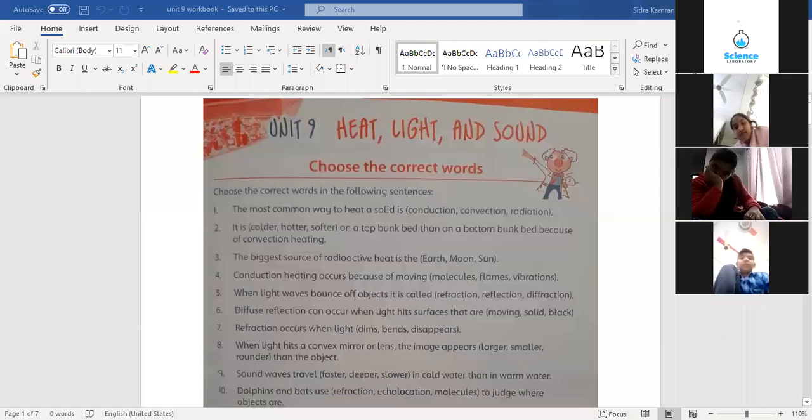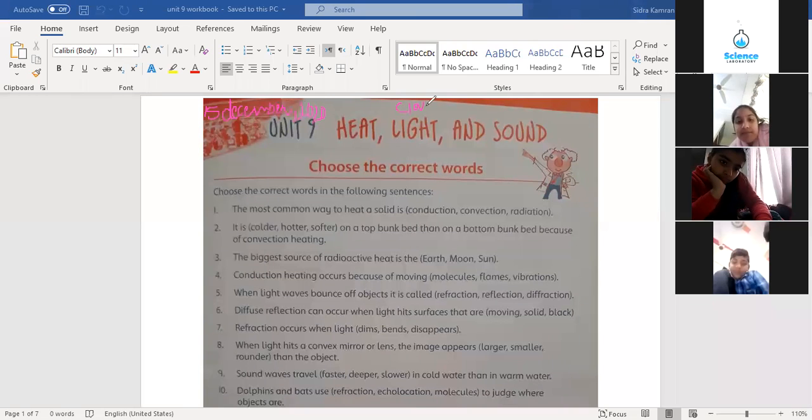All of you open your workbooks, page number 33. Today we are going to discuss the workbook work of unit number 9, heat, light and sound. At the top you have to write the date here, that is 15th December. Write completely 15th December, comma, 2020.